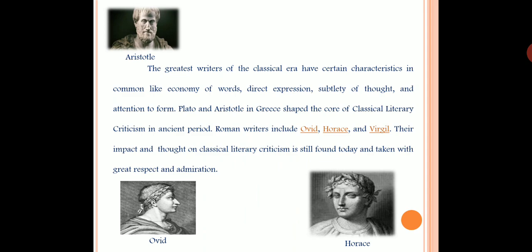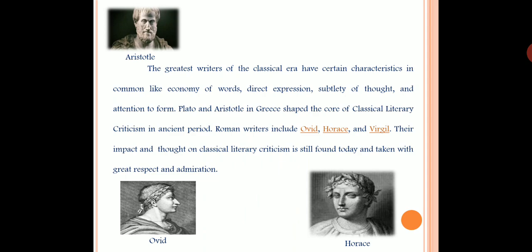Now, the writers of the classical era have certain characteristics in common, like economy of words, direct expression, subtlety of thought, and attention to form. So, these are the qualities that the greatest writers of the classical era have. What are those? Economy of words. What do you mean by economy of words?